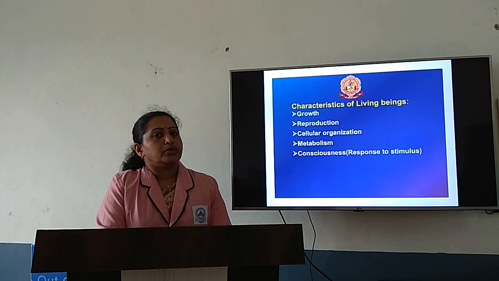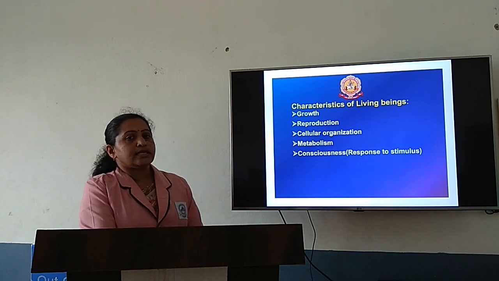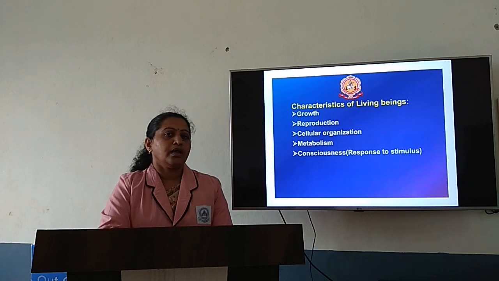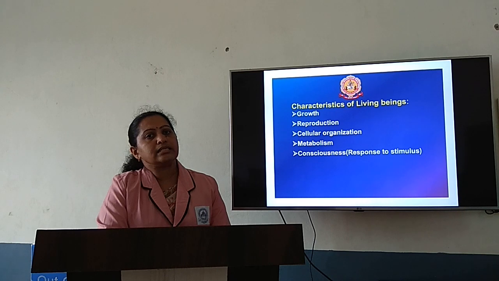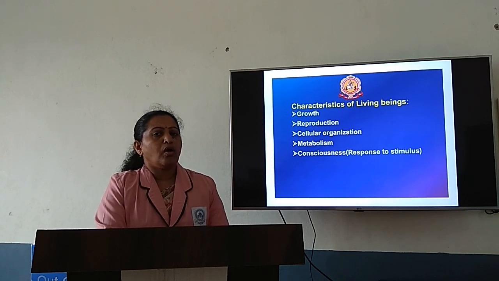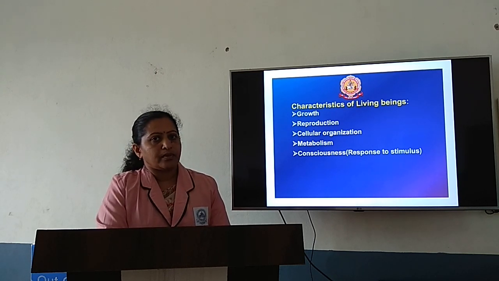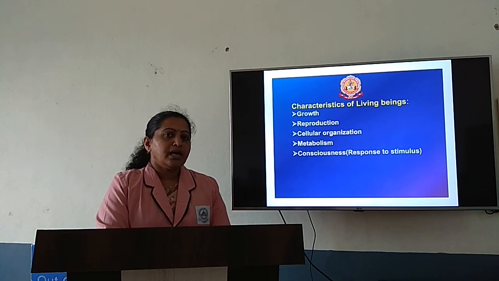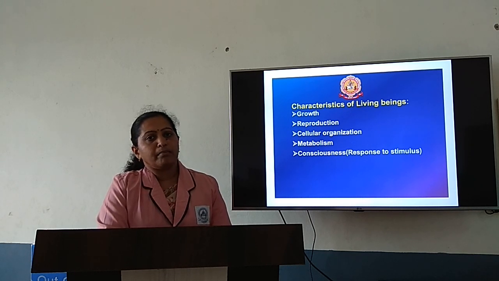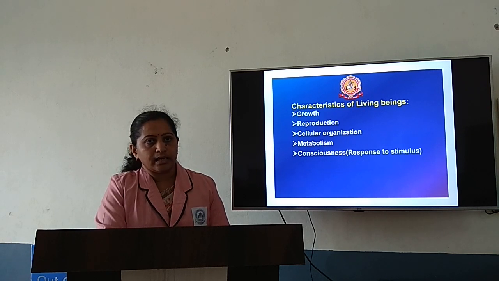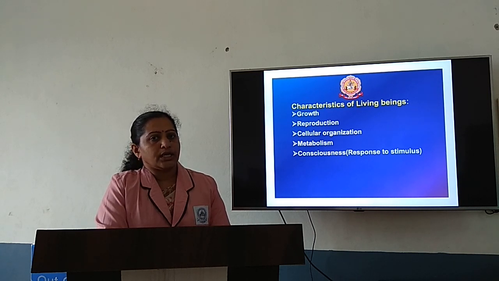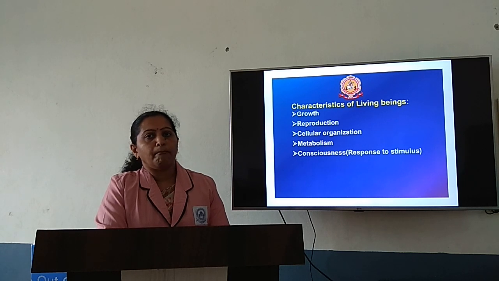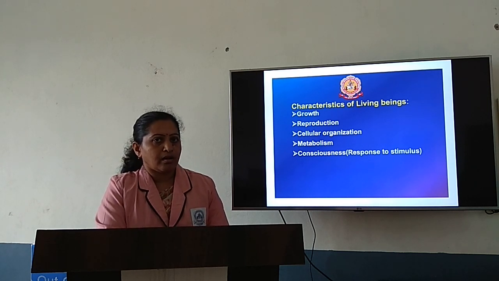Let us move on to the next characteristic feature, that is cellular organization. As we have studied from our lower classes, the cell is the unit of life and all organisms are made up of cells. The organisms might be made up of a single cell or of more than a single cell. Based on the number of cells present, the organisms can be categorized into unicellular or multicellular organisms.